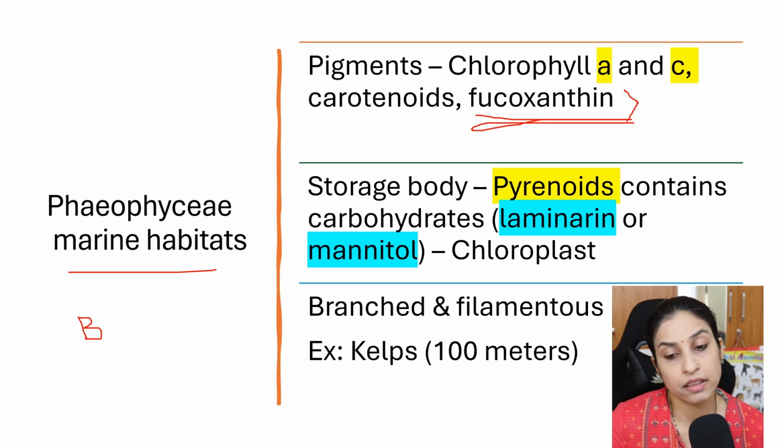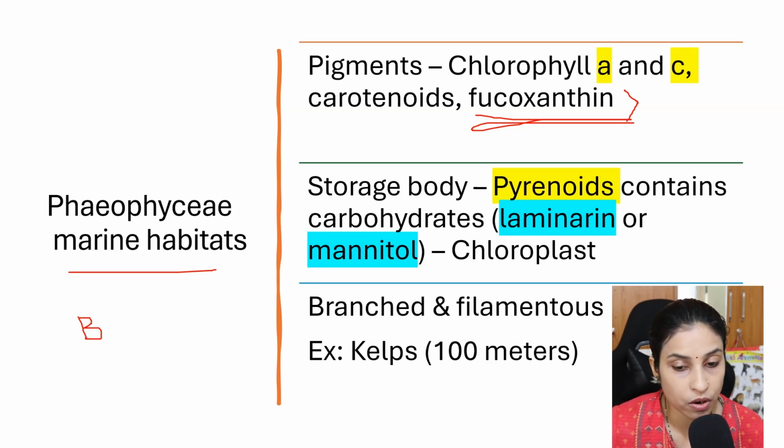In this algae also there is a storage body, that is pyrenoids. They contain carbohydrates, not protein. The protein was observed in Chlorophyceae, but in Phaeophyceae the pyrenoids contain carbohydrates, namely laminarin or mannitol. Mannitol is a type of carbohydrate present inside the chloroplast. The chloroplast storage body mainly contains carbohydrate, that is mannitol or laminarin. This is also an important point.